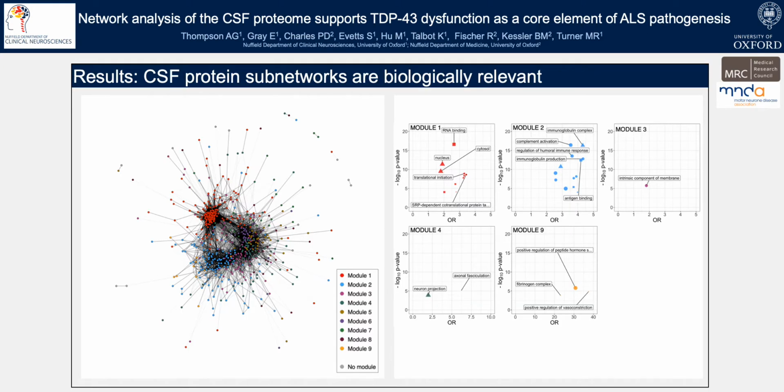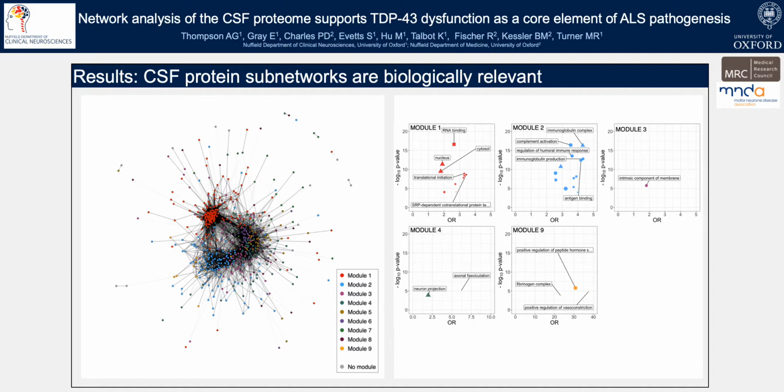We used a technique called weighted gene correlation network analysis to construct a protein network of healthy control CSF proteomic data. This comprised 776 proteins which were allocated into 9 subnetworks or modules, with several proteins not allocated to an individual module. We then performed gene ontology enrichment analysis to look at the biological relevance of these networks, and as